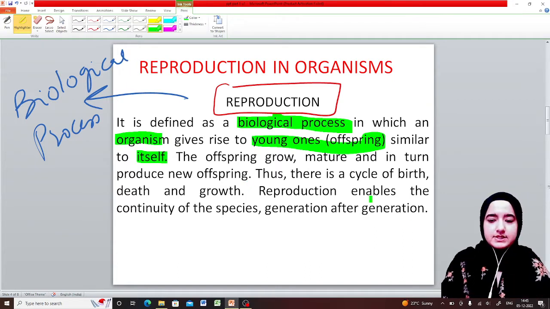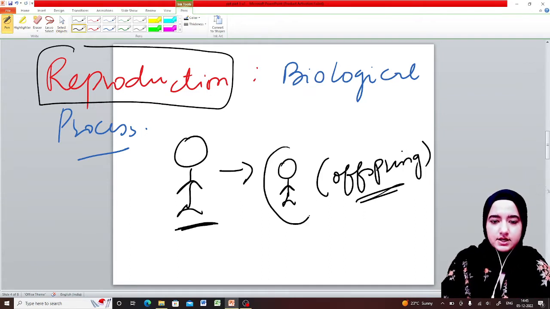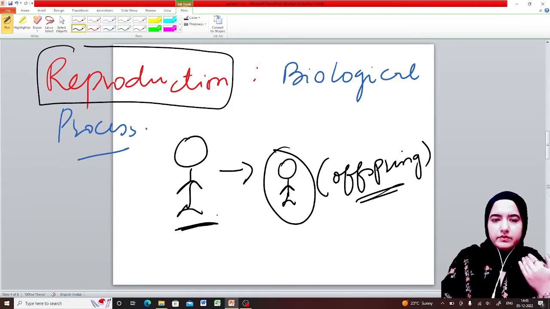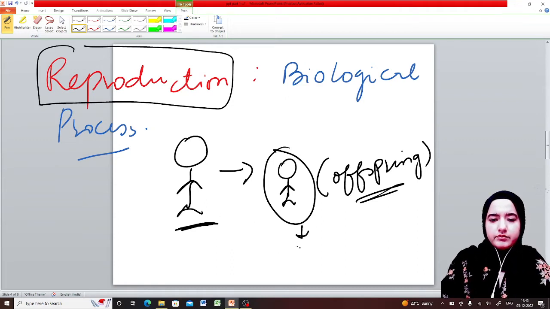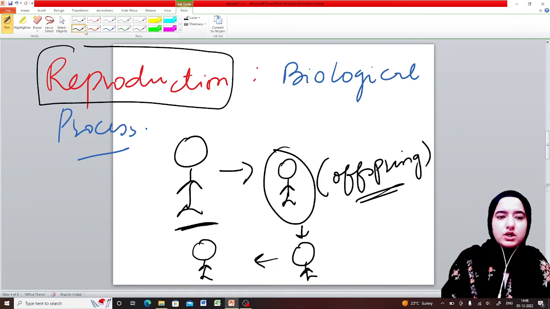This organism, our parents, gives birth to us. These are our parents, these are us. Our parents give birth to us. After some years, some decades, we will give birth to our young ones, and after some decades they will give rise to their young ones. So can't we say that reproduction is a continuous process?